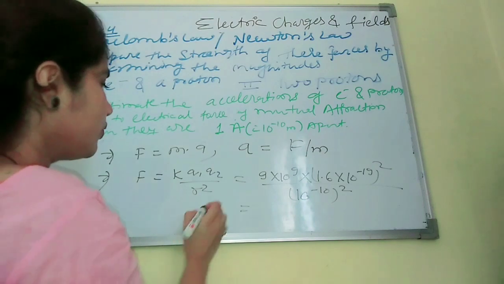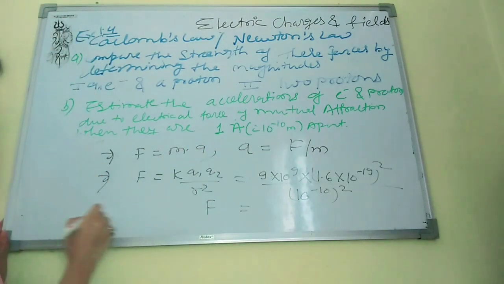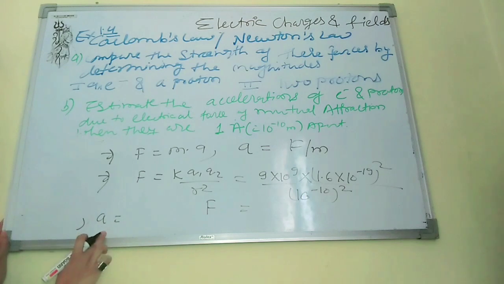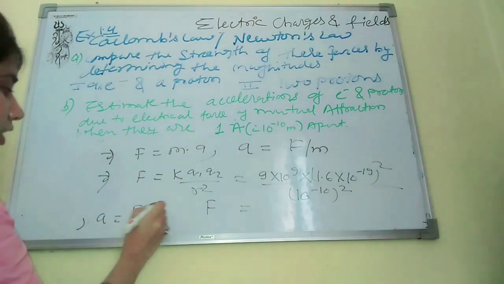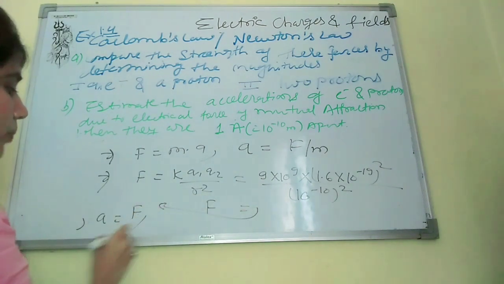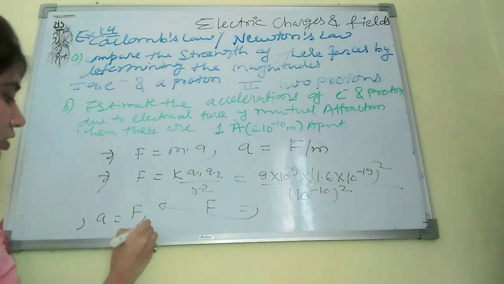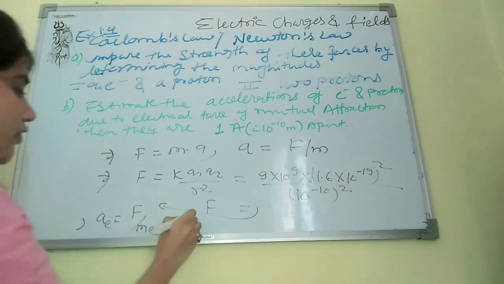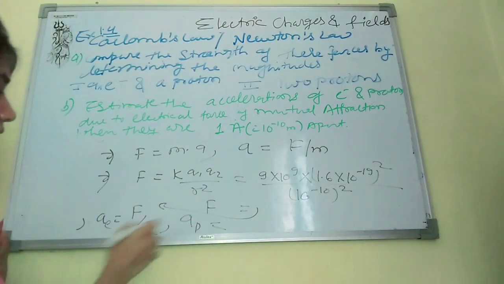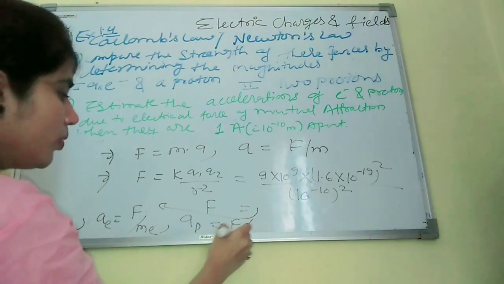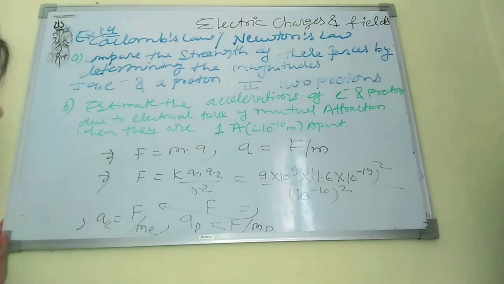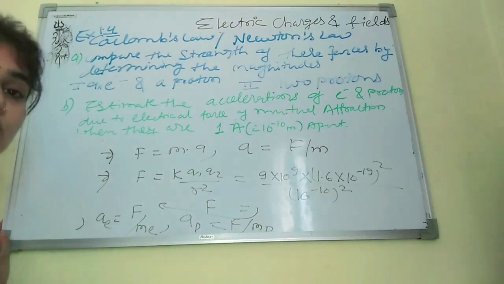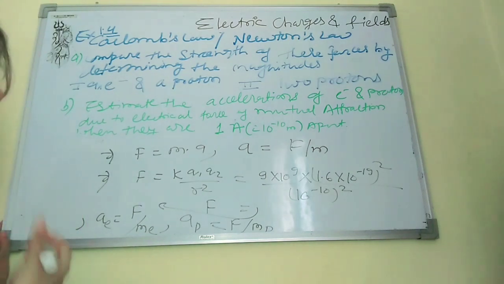So whatever force value you get, then for acceleration of electron you put the value of force upon the mass of electron. And then for acceleration of proton we will put the same value F upon mass of proton, and you will get the answers. Okay, so this is the numerical. Just try to solve it. If you have any problem solving this, you just comment, then I will give you the solution.